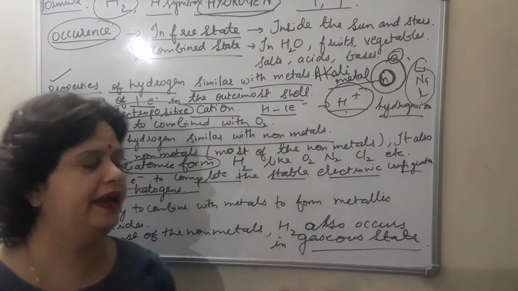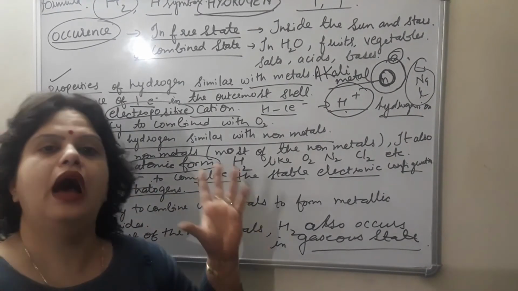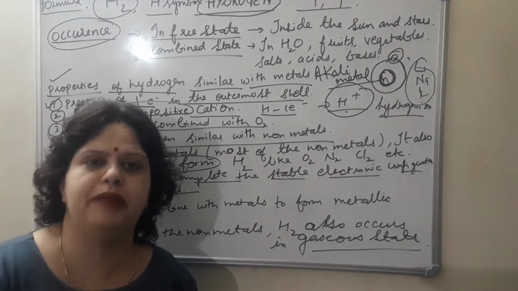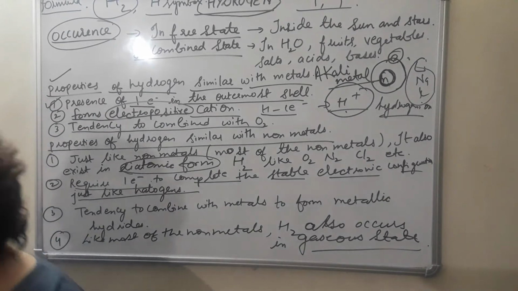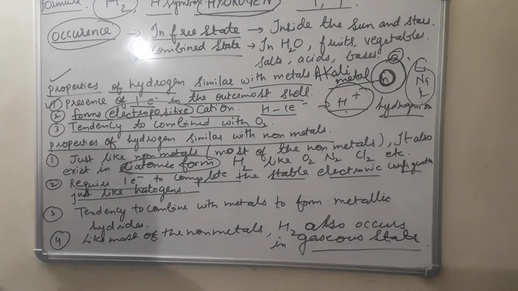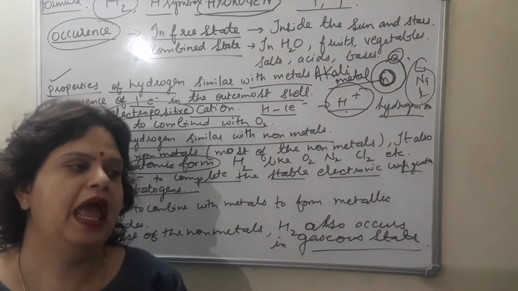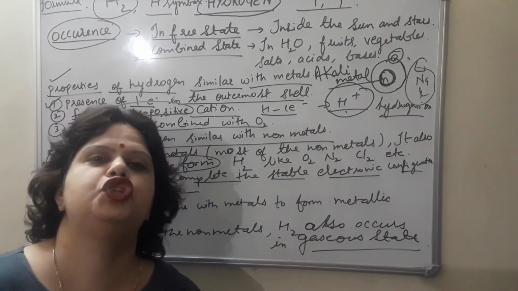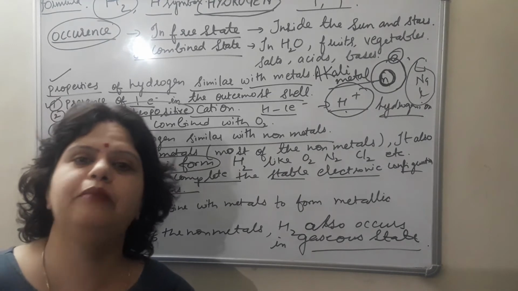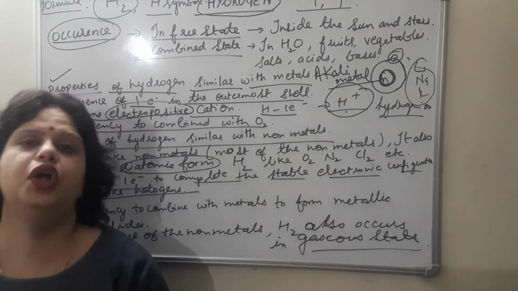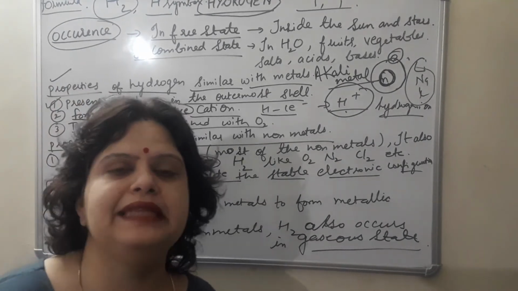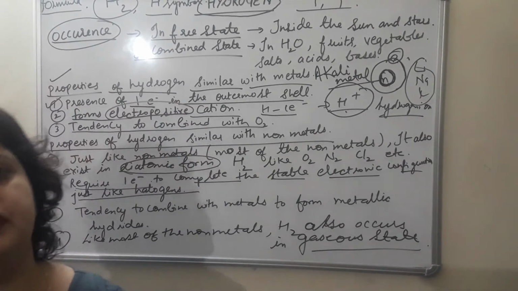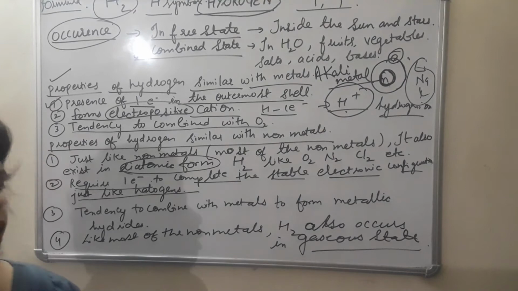Others are also there, but I have focused on these about hydrogen with those of metals and non-metals. Now we will discuss. Earlier I was saying that we'll discuss the laboratory preparation, but I think first I should discuss the general method for the preparation of hydrogen gas. So today I am going to discuss the general method for the preparation of hydrogen gas, and in the next lecture we will discuss the laboratory preparation, physical properties and chemical properties.